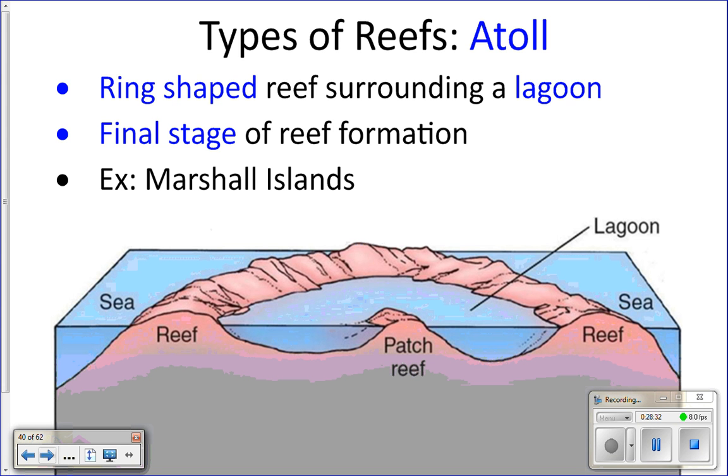And then the last type of reef is an atoll. An atoll is a circular ring-shaped reef. The lagoon is located in the middle, and then you have the back reef that faces that lagoon. Then you've got the reef flat all the way around, the reef crest, and the fore reef slope all the way around. It's the final stage of reef formation, and I will show you a picture and explain what that means.